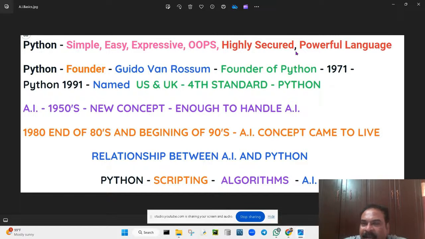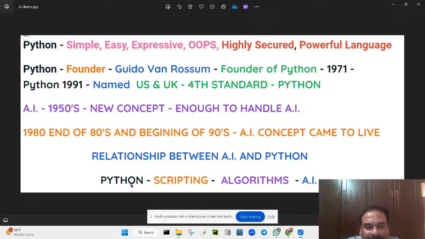OOPS concepts are supported, and it is a highly secured, powerful language. Who is the founder of Python? Guido van Rossum. We'll be discussing the complete Python programming language in our 20 days session in the first month itself. In 20 days we'll be completing everything, whatever coding part is needed to create any kind of application.